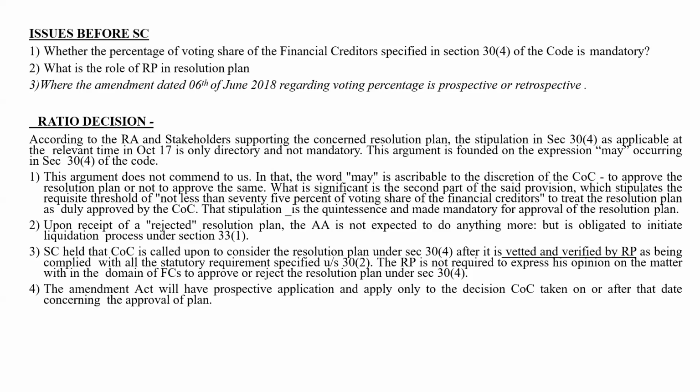And upon receipt of a rejected resolution plan, the AA is not expected to do anything more but is obligated to initiate the liquidation process. So the Supreme Court said that the COC is called upon to consider the resolution plan under Section 34 after it is vetted and verified by the RP as complying with all the statutory requirements. The RP is not required to express his opinion on the matter, which is within the domain of the FCs. And it is within the domain of the FCs to approve or reject the resolution plan.